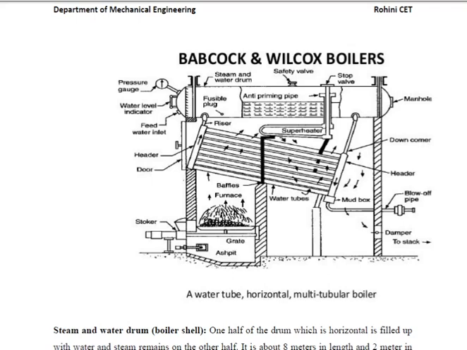The main function of the anti-priming pipe is to separate the water and the steam. There is a safety valve and a stop valve. The stop valve is used to regulate the flow of steam to the process, and the safety valve is used for the safe running of the boiler. Everything else is the same as the previous one, right?